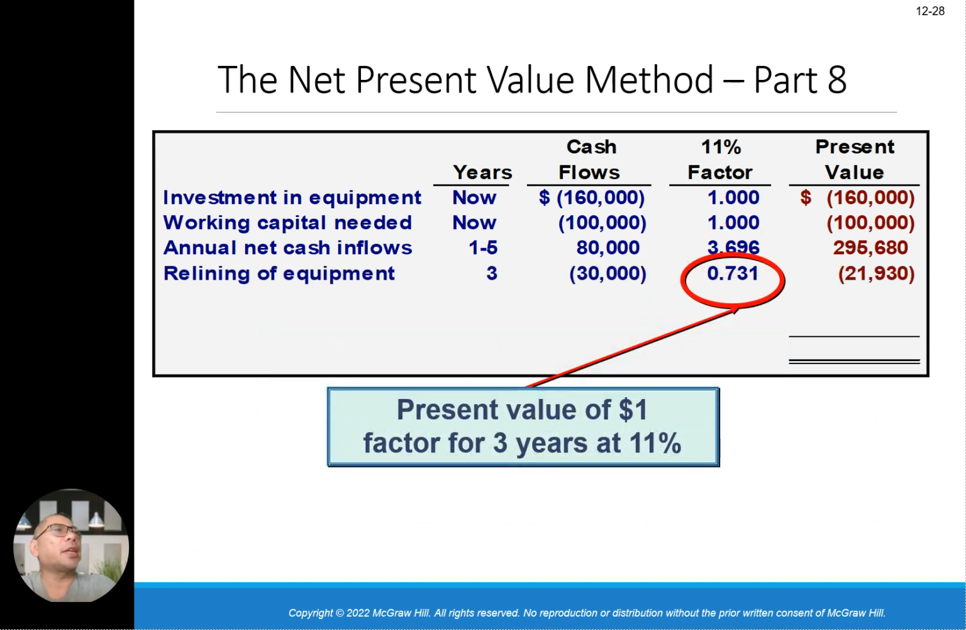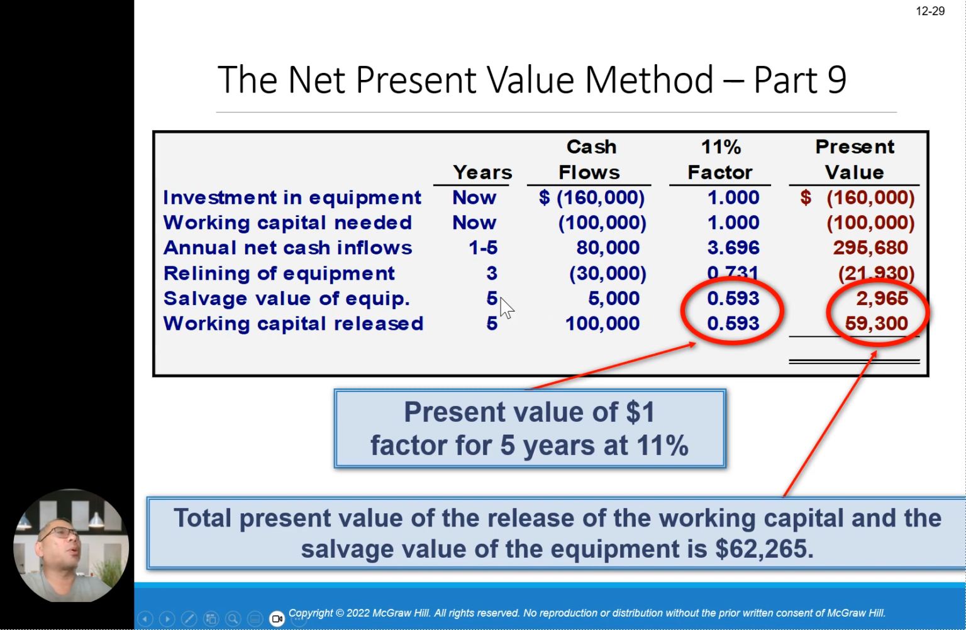And then while you look at this, you're going to calculate. Overhauling equipment in 3 years is 30,000. You have 0.731 for the overhaul of equipment, which gives 21,930 here. And then the salvage value of equipment in year 5, 5,000, with factor 0.593, is 2,965 here. And then the working capital release is 59,300, based on the working capital of year 5, or 100,000. So the present value of the equipment overhaul, the working capital release and the salvage value of equipment, you can total it about 62,000.